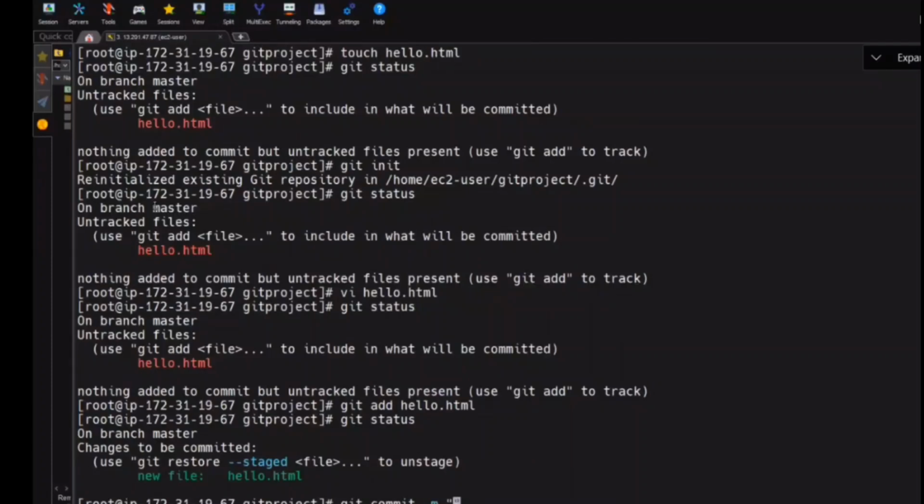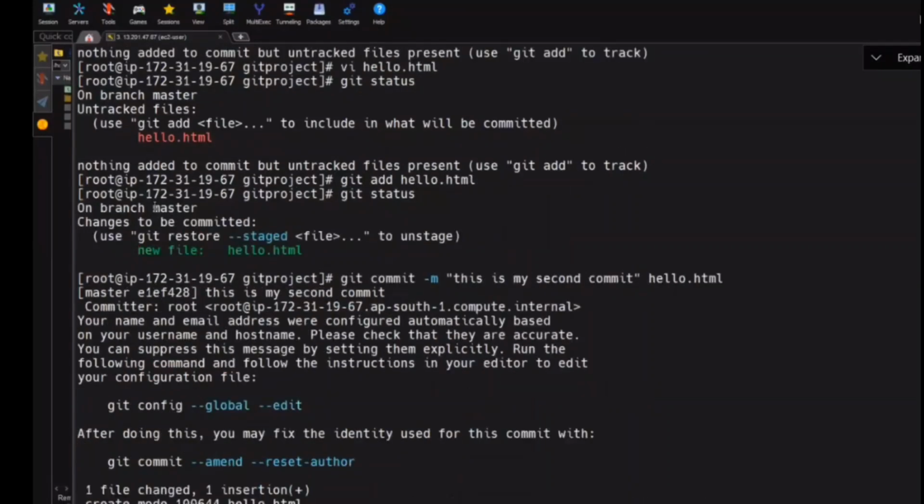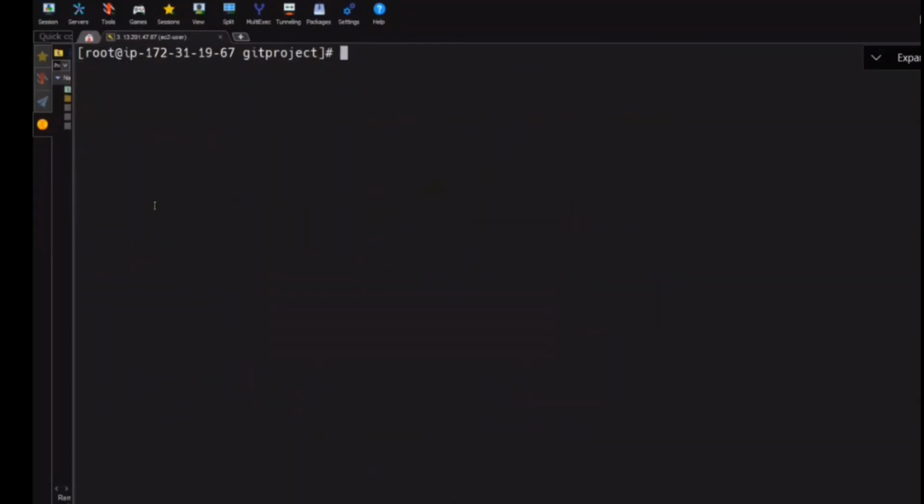We need to put a message, it is mandatory, right? This is my second commit. You can give anything, but I'm just giving this. And which file are you giving? Hello.html. Fantastic. I'll shut my mouth and you tell me, I'll run the commands. Create one more file and then commit it. Please tell me.